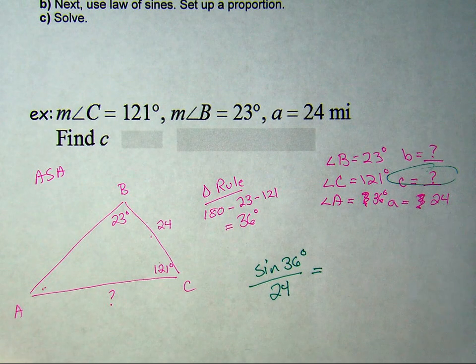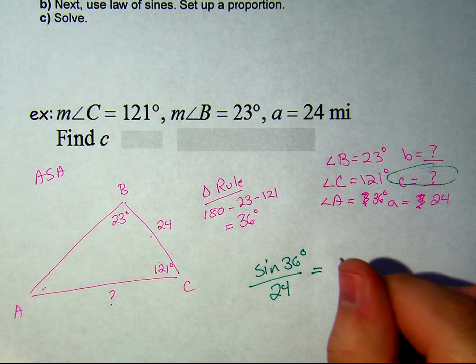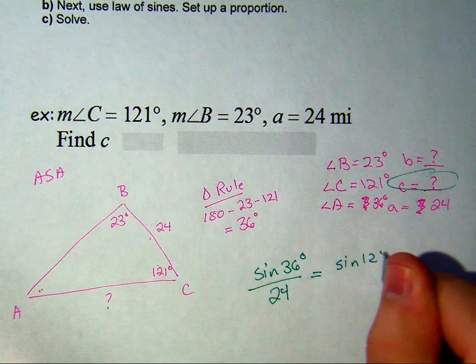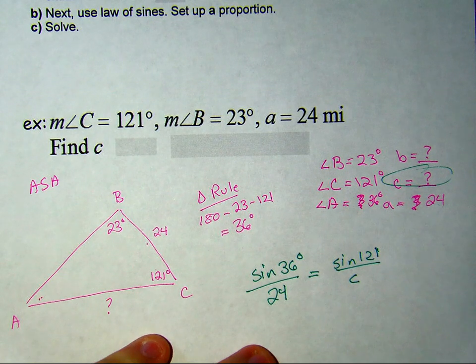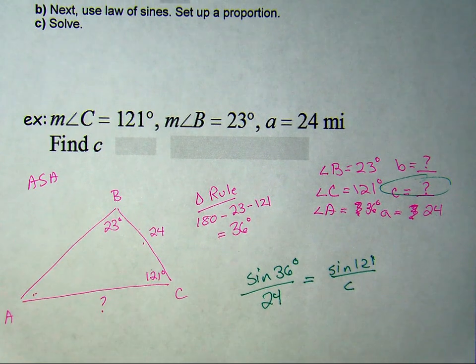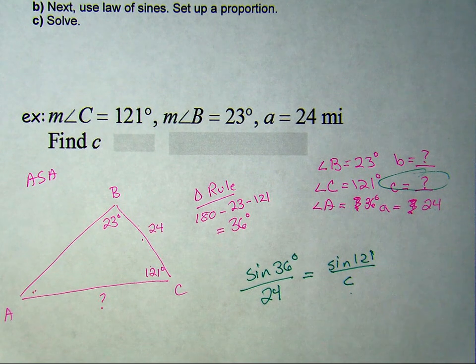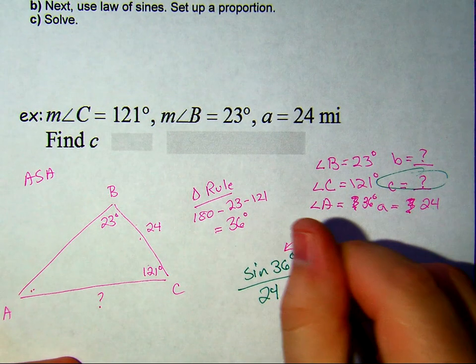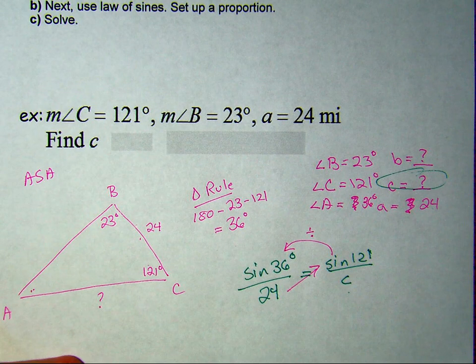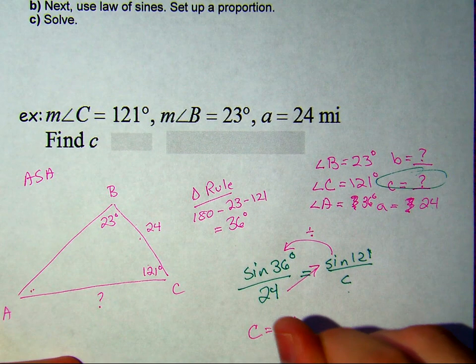Sine of 121 divided by side C. We're looking for a side, so we won't have to use inverse. So we're going to multiply those, and we will divide by that. So C is going to equal 24 times sine of 121, all divided by sine of 36.